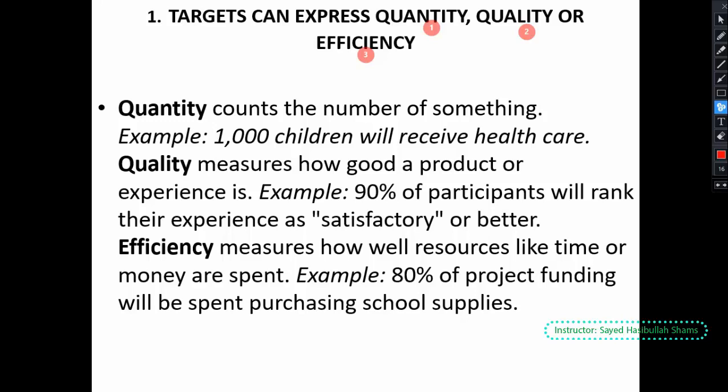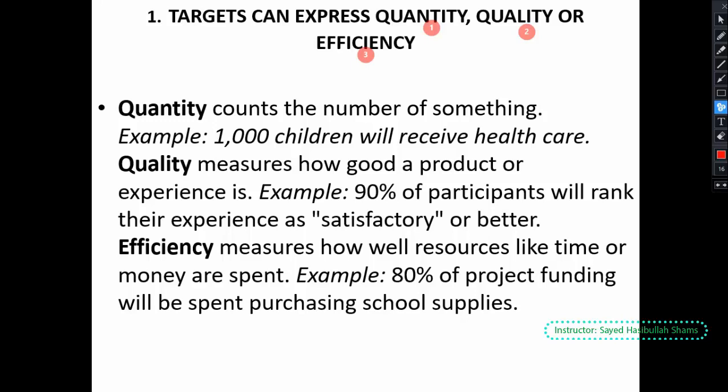So here, if we understand by the language and the content of the sentences, we must understand whether this target is expressed in efficiency or in quantity. The quantity is very different, it's a number.